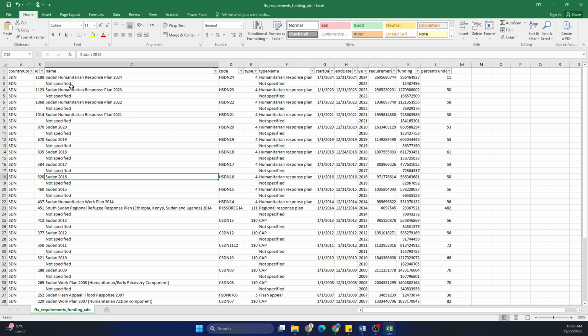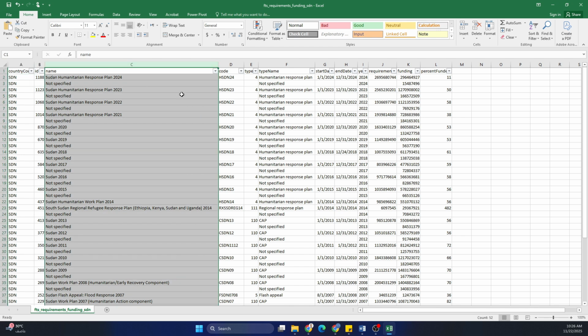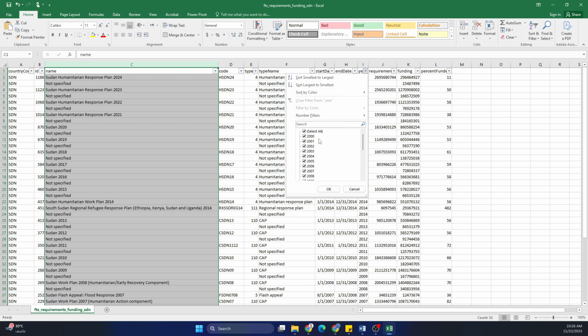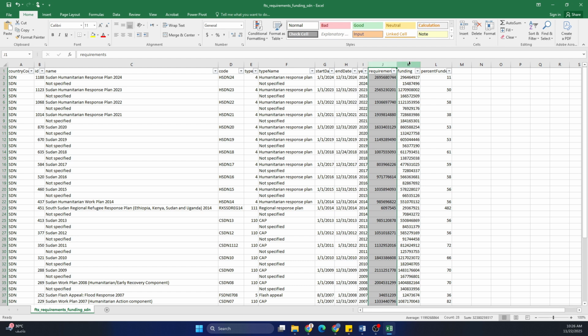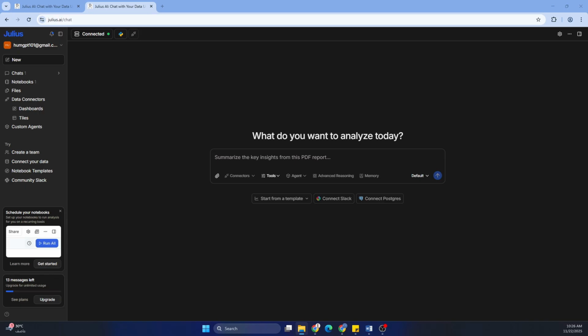So basically it shows the country ID, the name of the plan, the type of the plan, is it an HRP plan, start and end, the year that plan was allocated for, from 2000 to 2024, the requirements in that year, the funding received, and the percentage of funding received. We will try to run a quick analysis based on this Excel.